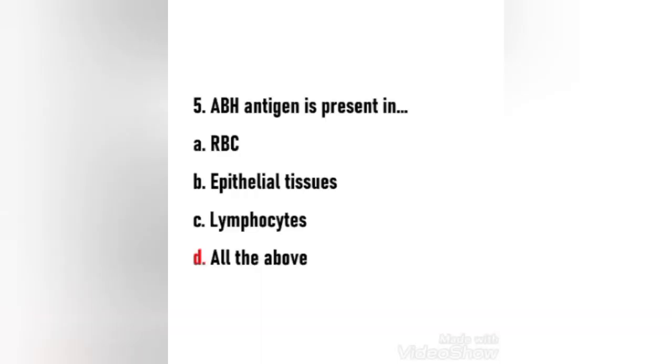Next question. ABH antigen is present in RBC, epithelial tissues, lymphocytes, all of the above. Here the right answer is option D. ABH antigen is present in all of the above.